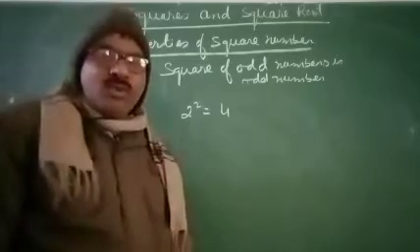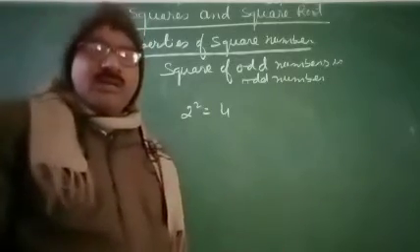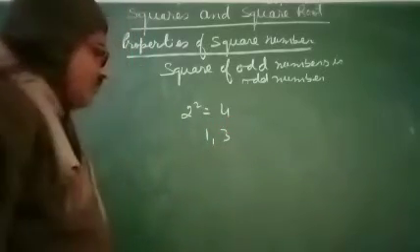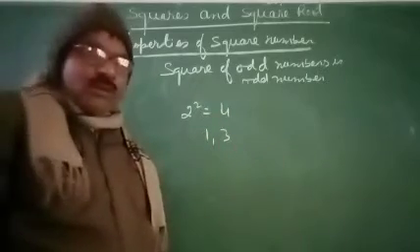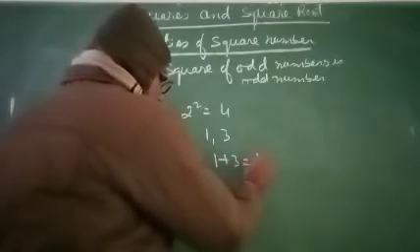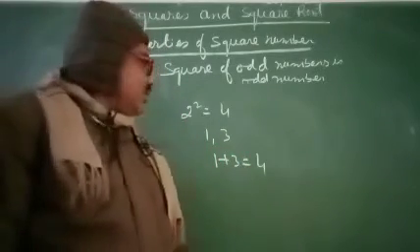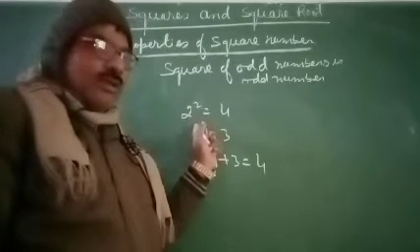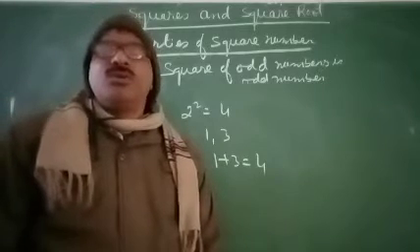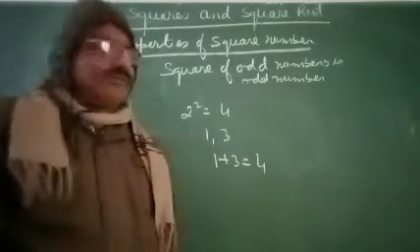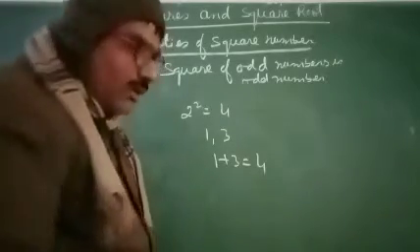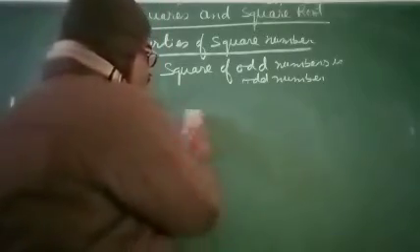That is 2, and the first two odd numbers are 1 and 3. Then if you add 1 plus 3, we get 4. It means the square of any natural number equals the sum of the first two consecutive odd numbers. Now we take another example.